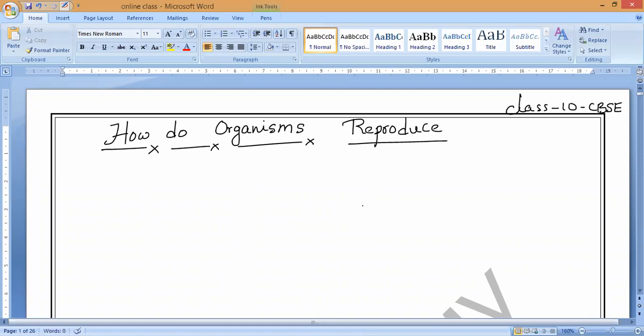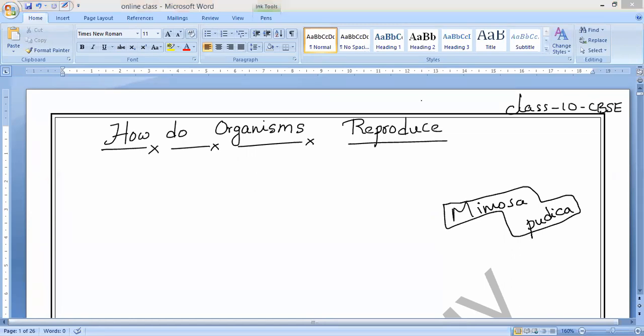Mimosa pudica. Have you heard this word, Arvind? This plant? Mimosa pudica. If you touch it, all the leaves will close. Have you seen it? Anybody? Mimosa pudica. This word, have you heard? The plant which closes when you touch it. Touch-me-not plants. Yes. So like that,